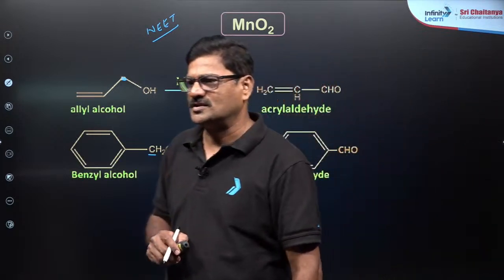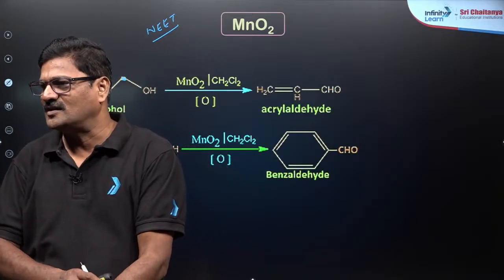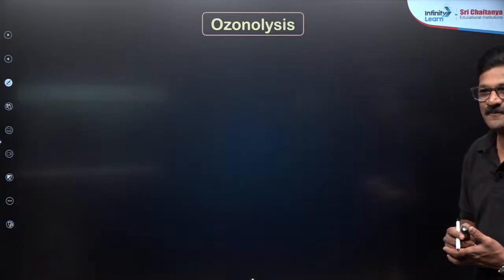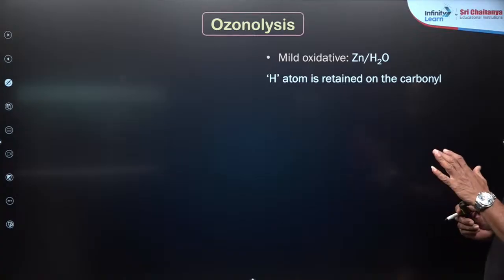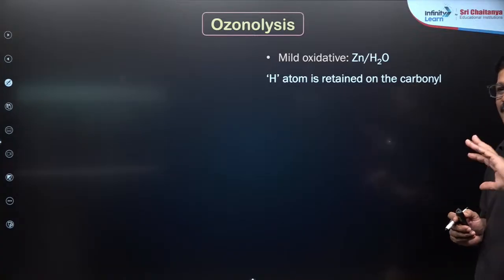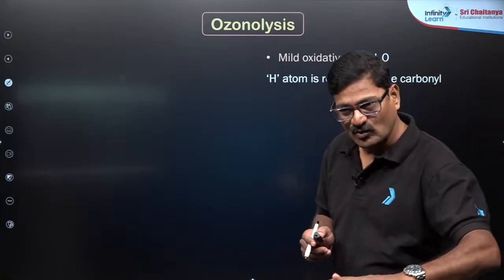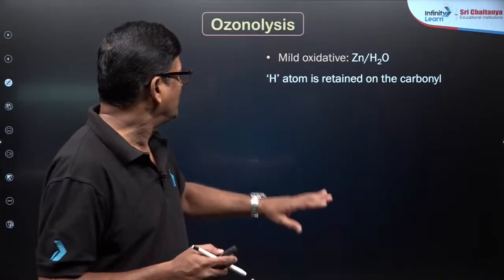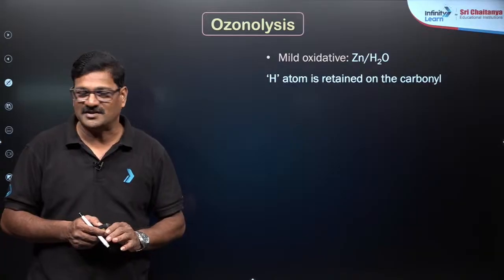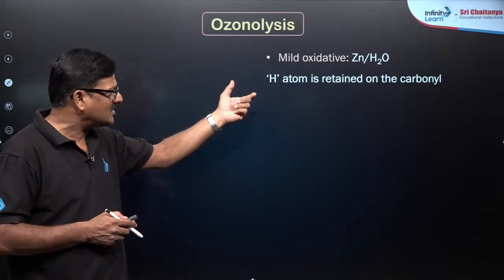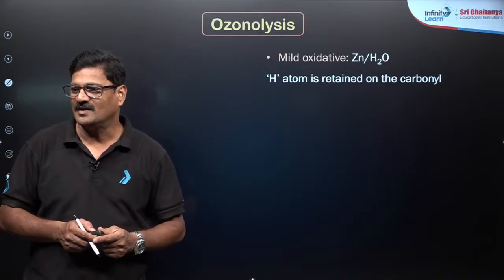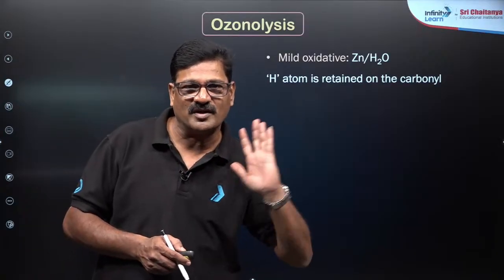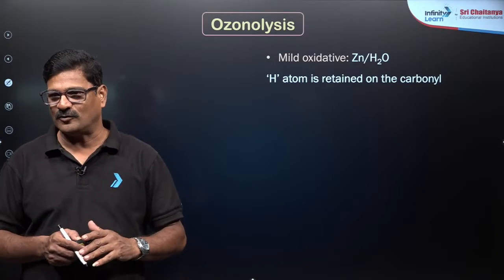Yes. So there are 9 months for the NEET examination. Talking about ozonolysis. It is a mild oxidation, and it comes in various formats: oxidative ozonolysis and reductive ozonolysis. If you use zinc as a reducing agent, it's a mild reduction and the hydrogen atom is retained on the carbonyl. In ozonolysis, an alkene or alkyne will be converted into a carbonyl group.